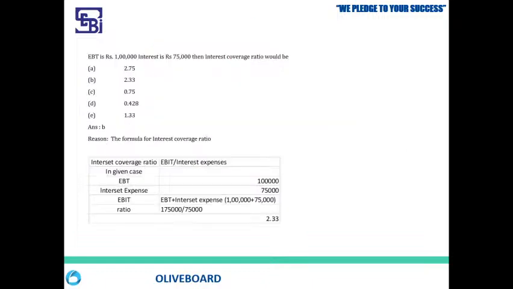All right. Next one. EBT is 1 lakh, interest is 75,000, then interest coverage ratio. This question is from ratio analysis, and there is one ratio called interest coverage ratio or debt service coverage ratio. So what does it mean?